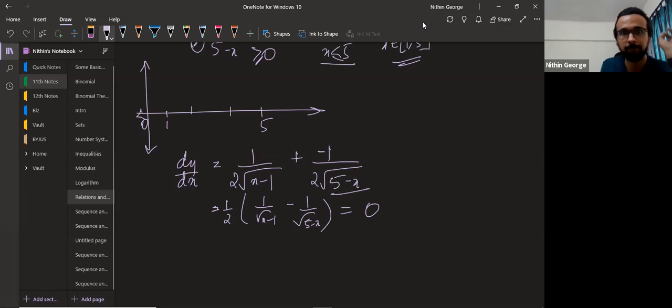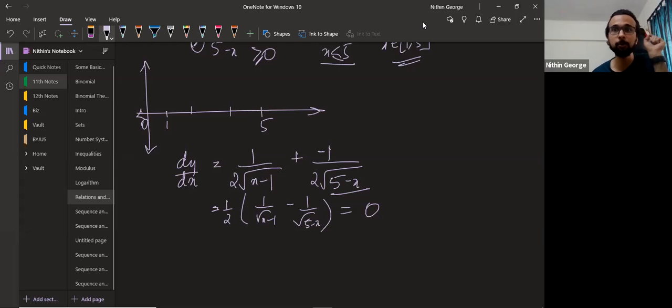It's not an issue. So when I'm looking for dy by dx and I don't know whether it's positive or negative, looking at this equation, I have no clue. Can it be positive? Can it be negative? Until I put values inside for x, between 1 and 5. But that's very tedious.